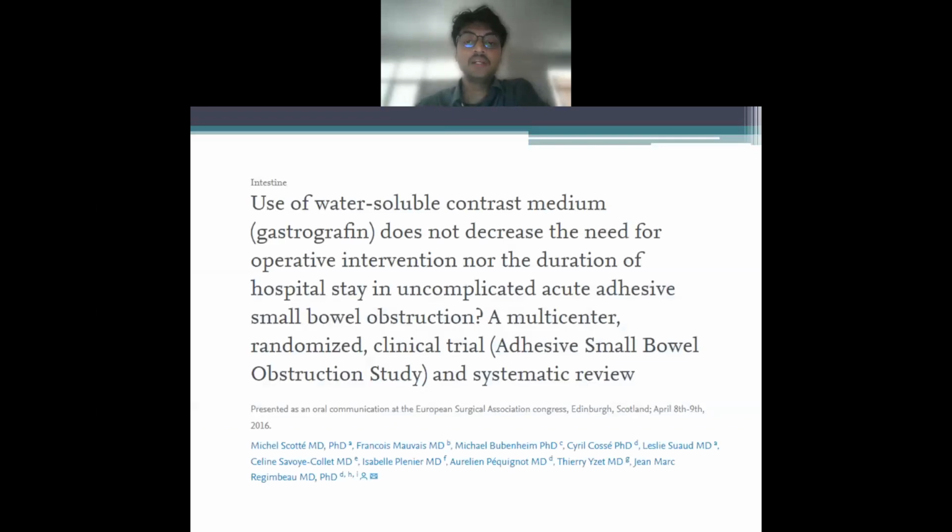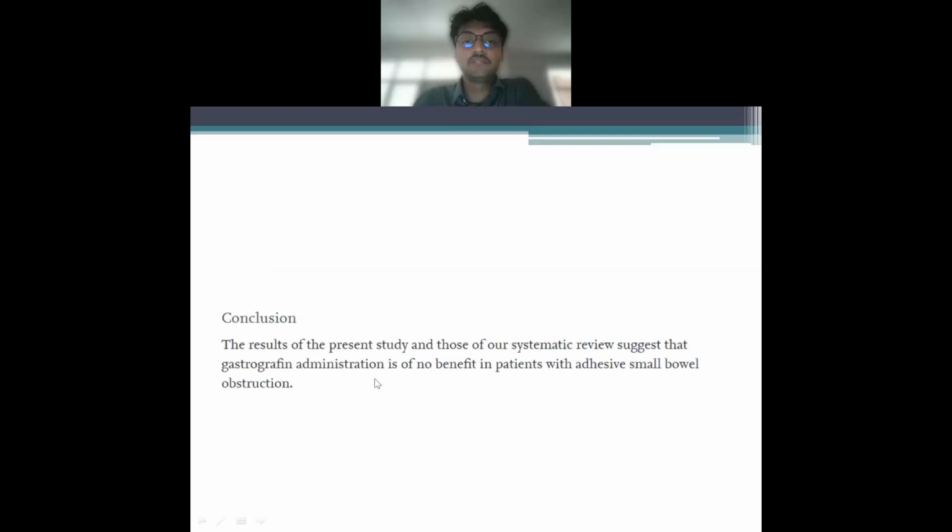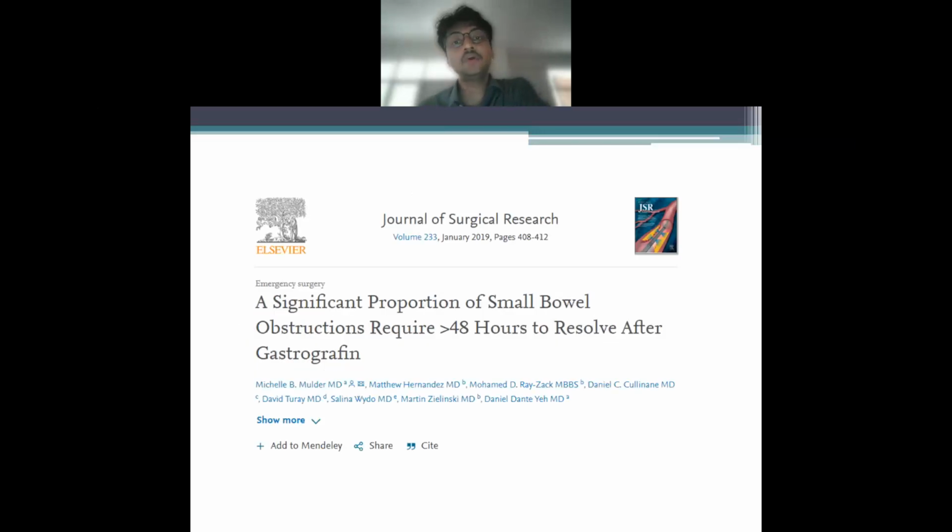But things again get more complicated. In Scotland, a multicentric trial was done to evaluate the role of gastrografin, and this suggests that gastrografin administration is of no benefit in patients with adhesive small bowel obstruction. So they clear-cut ruled out any use of gastrografin in cases of small bowel obstruction. But things again get complicated. In 2019, another paper was published in which they said that a significant proportion of small bowel obstructions actually require more than 48 hours to resolve after gastrografin. In initial studies, they used to wait for 24 hours after giving gastrografin, but they waited for more than 48 hours.